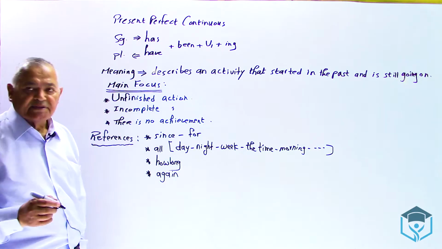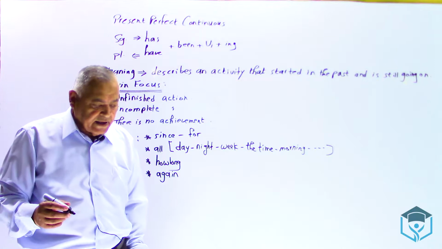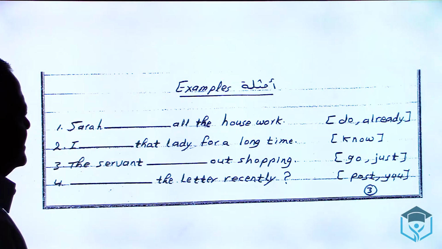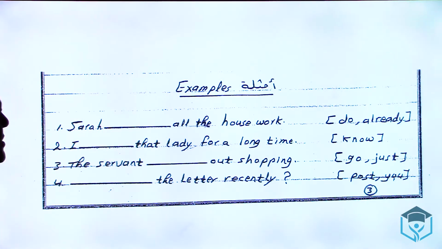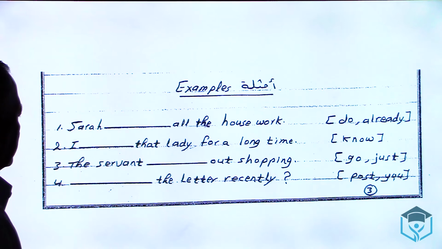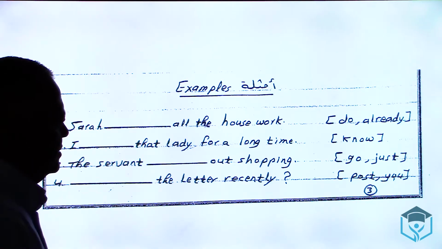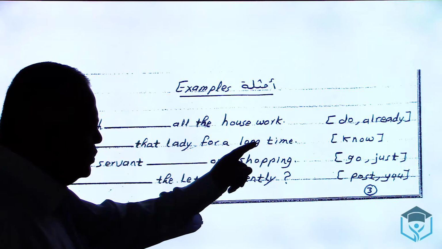Now, let us see the examples, about the present perfect simple and about the present perfect continuous. Sentence 1. Sarah, blank, all the housework. Between two brackets, do and already.